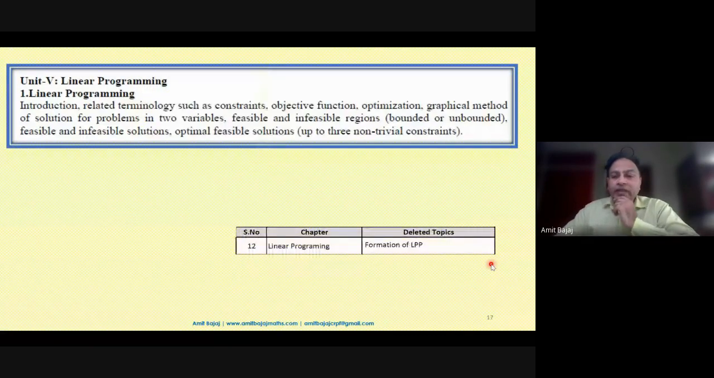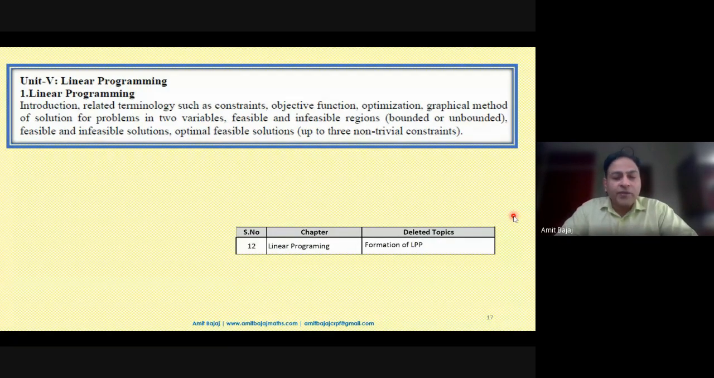Then from LPP, there is no confusion. The only thing is unbounded region is included this time, first thing. And second thing, the deleted portion is formation of LPP. The other day I was talking to one of the educators who is associated with CBSE and NCERT in some position.